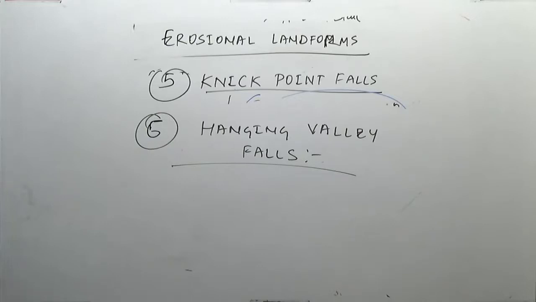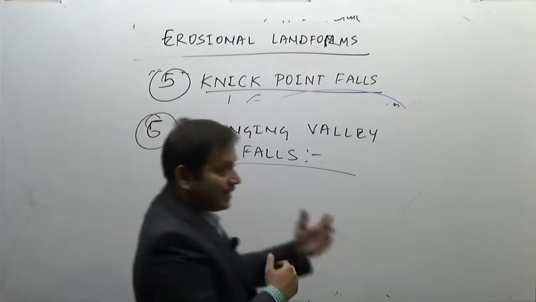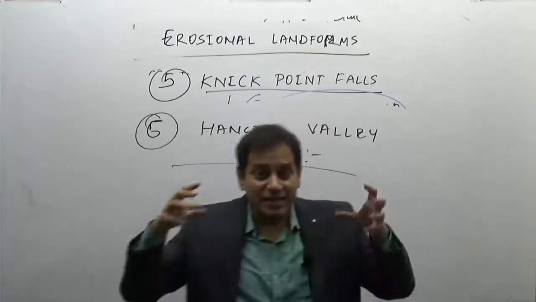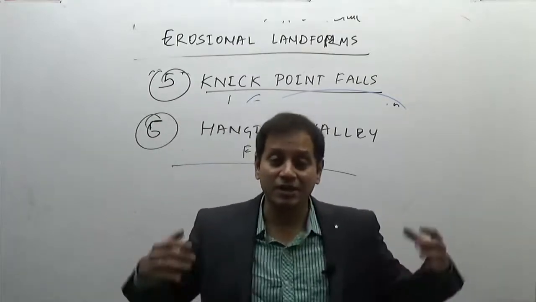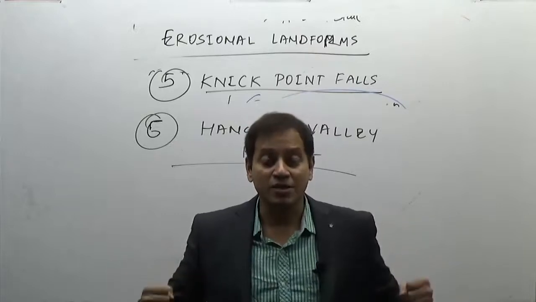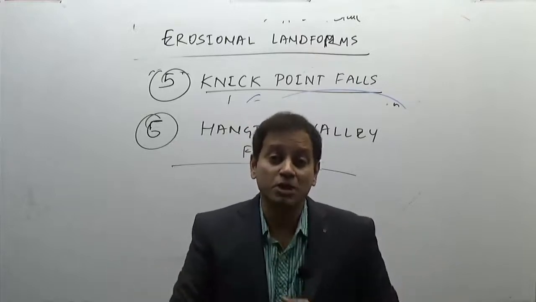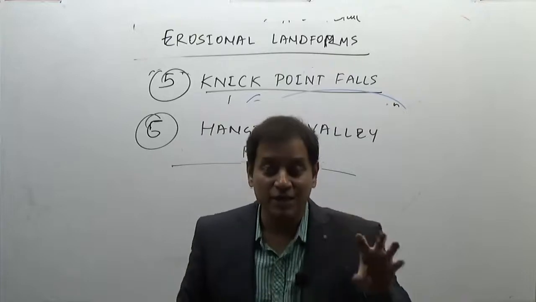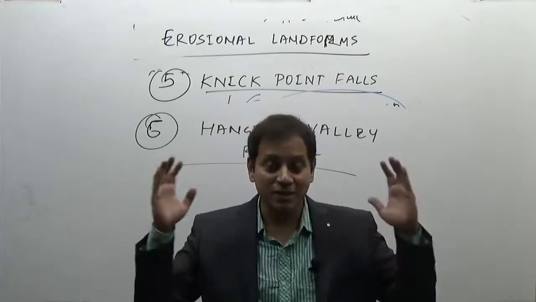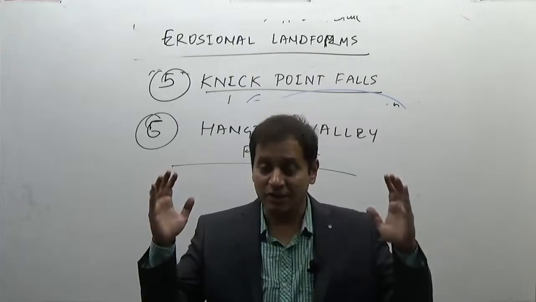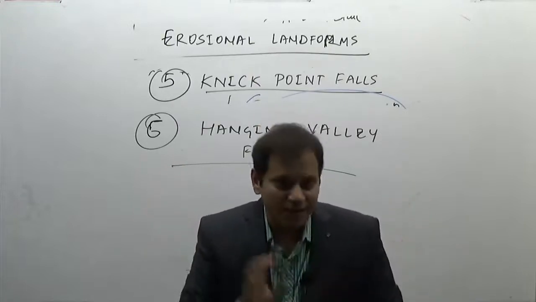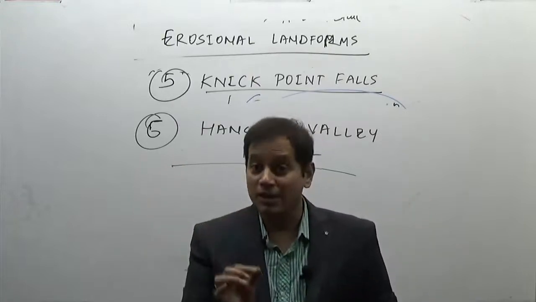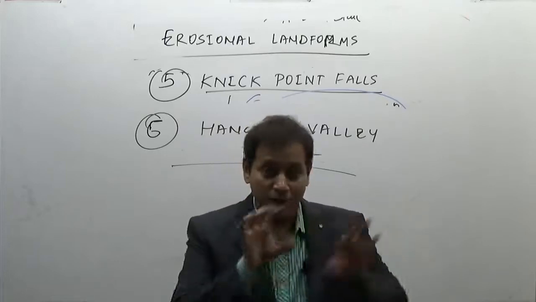Now what are Hanging Valley Falls? We have not done this topic. In glaciated regions, ice or snow is a much more powerful agent of erosion because it is rock solid and works on the surface. On the other hand, water being fluid is a comparatively less dominant agent of erosion in that locality.